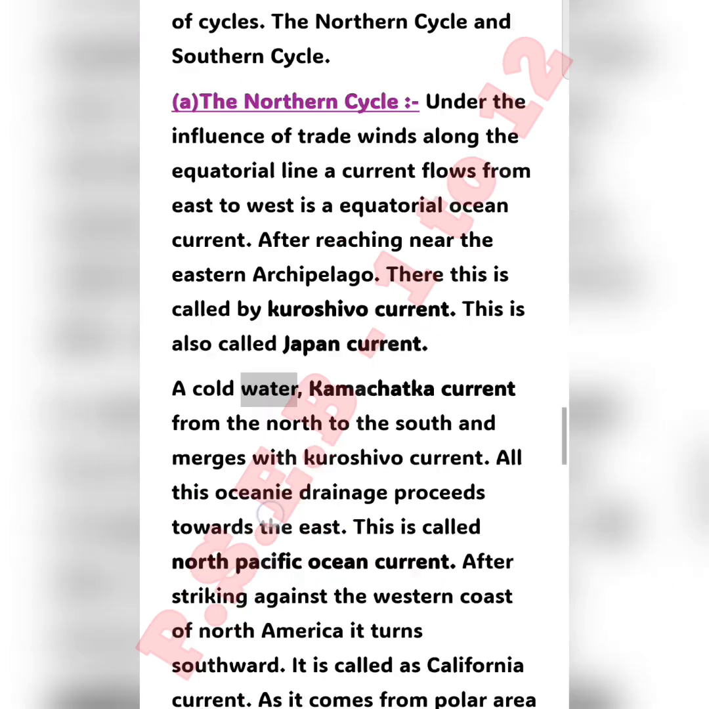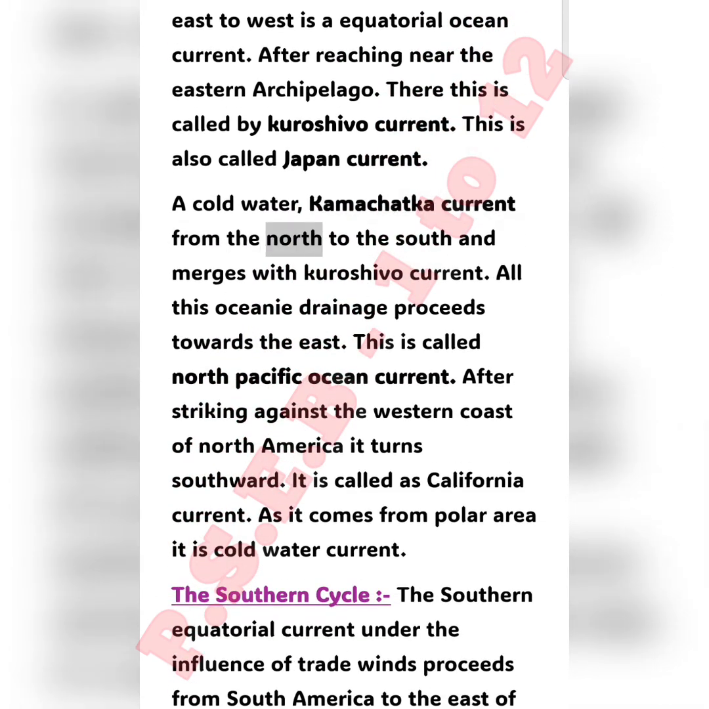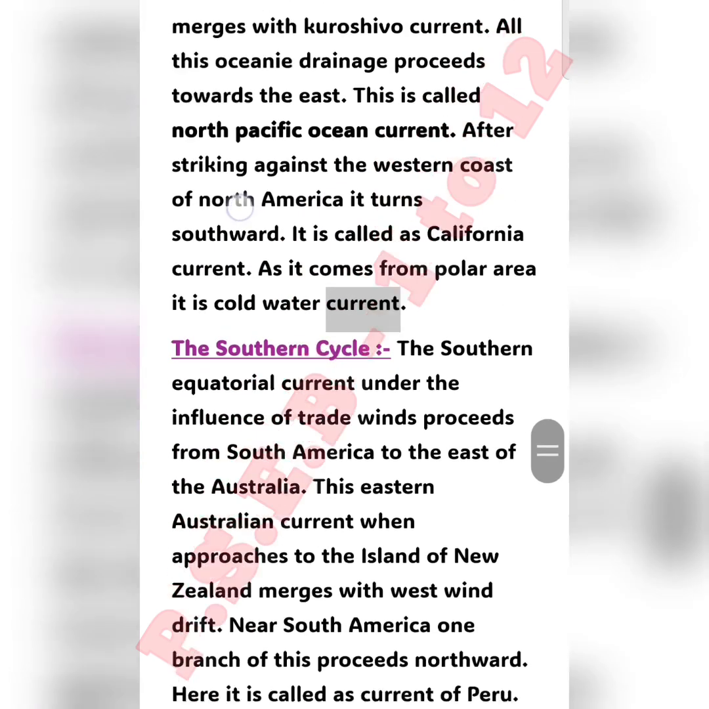A cold water current, the Kamchatka current, flows from the north to the south and merges with the Kuroshio current. All this ocean drainage proceeds towards the east. This is called the North Pacific Ocean current. After striking against the western coast of North America, it turns southward. It is called the California current. As it comes from the polar area, it is a cold water current.